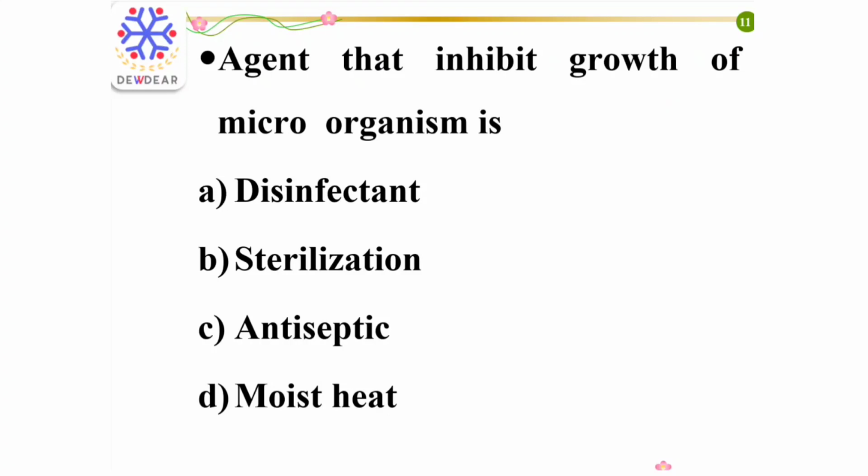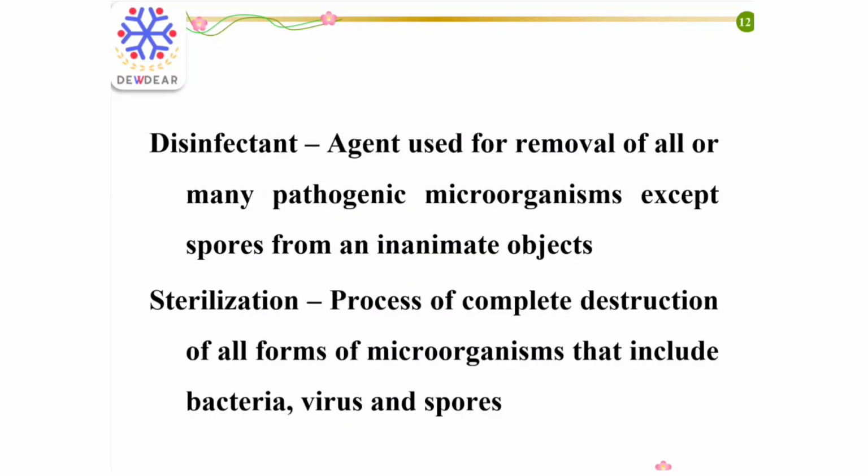Next question: the agent that inhibits the growth of microorganisms is. Options: disinfectant, sterilization, antiseptic, moist heat. Here the right answer is antiseptic. Disinfectants are the agents used for removal of all or many pathogenic microorganisms except spores from inanimate objects.